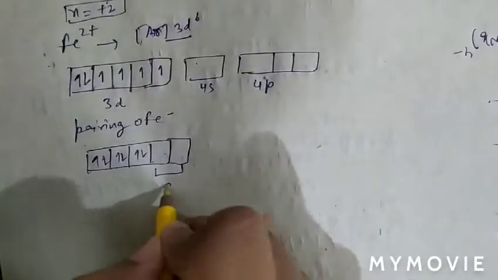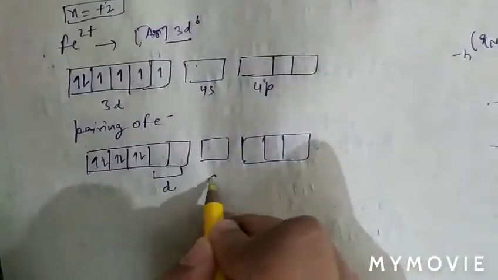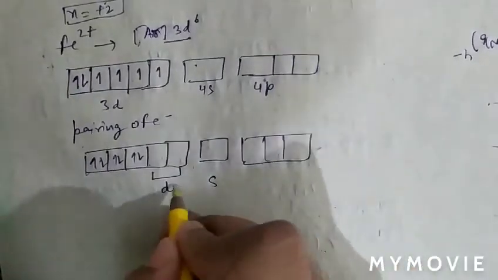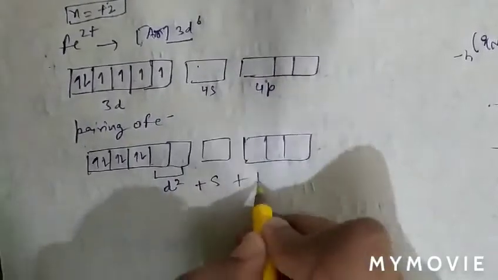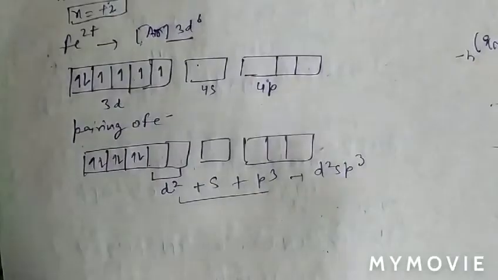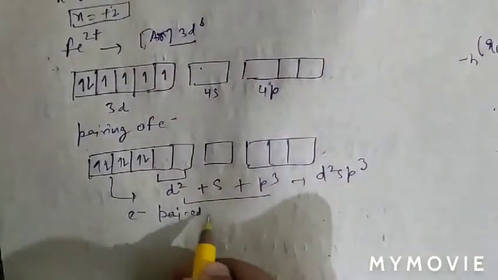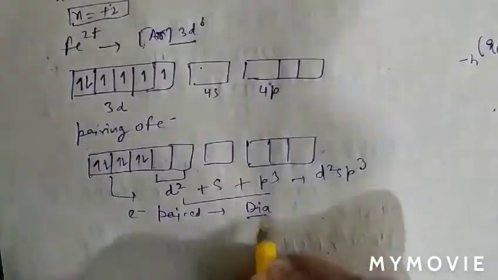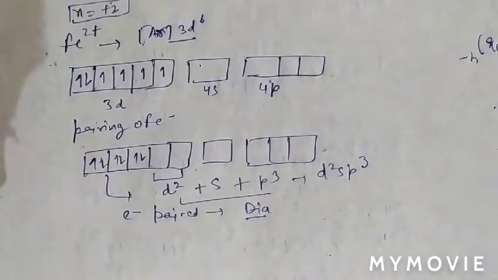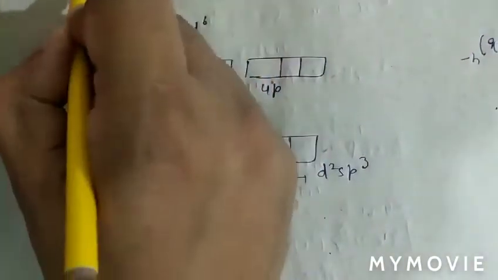Now, as 2 d orbitals, 1 s orbital and 3 p orbitals are involved in d2sp3 hybridization, the hybridization will be d2sp3, and all electrons are paired, therefore it is diamagnetic. So [Fe(CN)6]4- is diamagnetic.